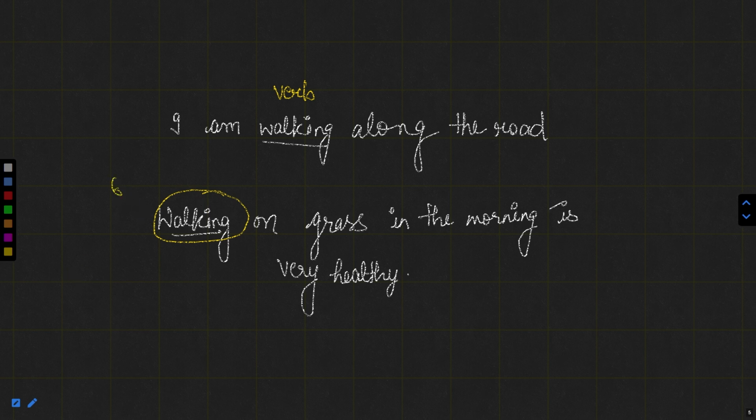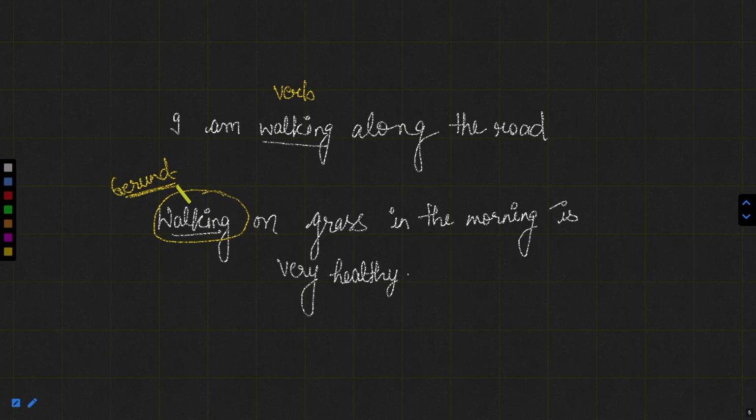In fact, it is a gerund. Now what a gerund is, we'll discuss later on. But for the time being, just keep in mind that this is a non-finite verb. A word that looks like a verb but is not a verb is known as a non-finite verb.